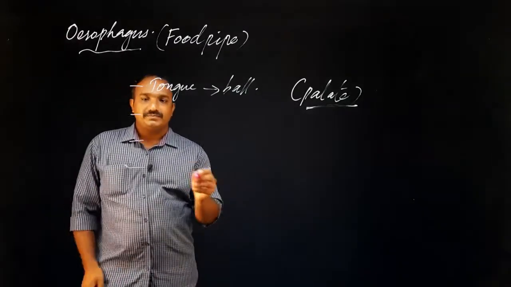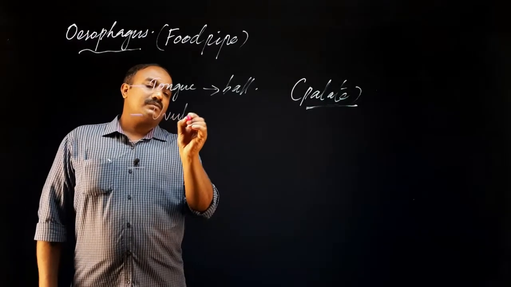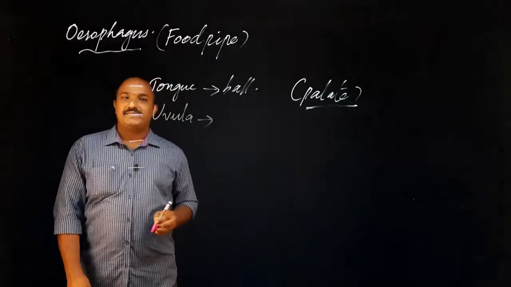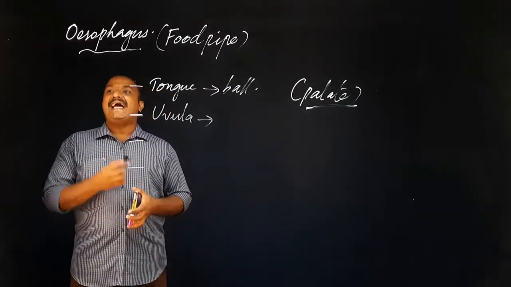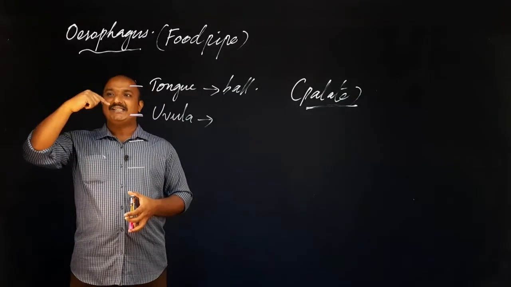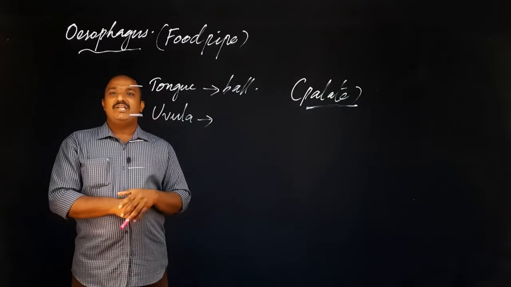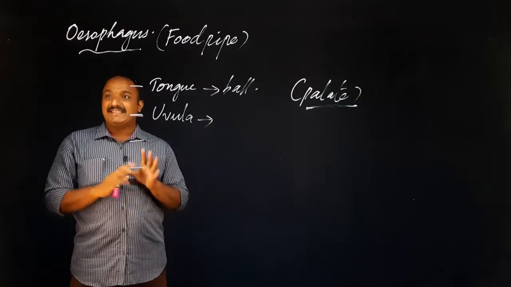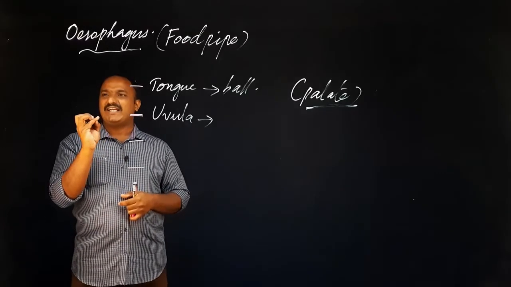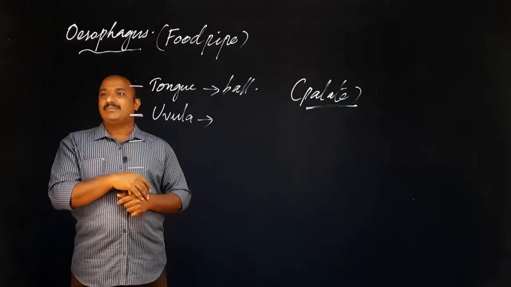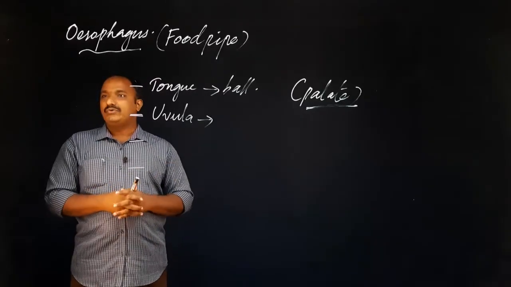Second step, there is another part called the uvula. That uvula is a part hanging from the top side of the palate into the pharynx. If you open your mouth widely and look into a mirror, you can see a small finger-like portion hanging from the top of the mouth, at the pharynx region. That is what is called the uvula.